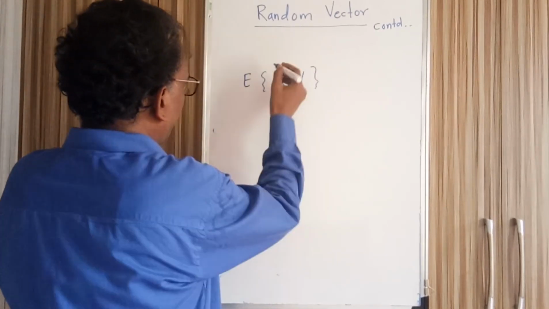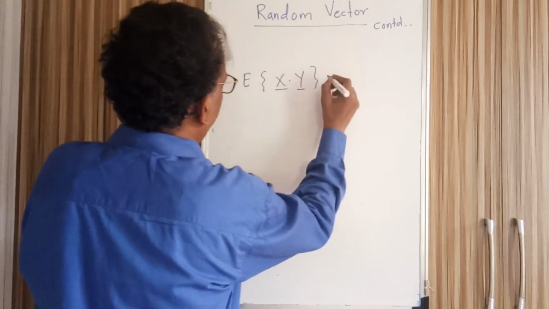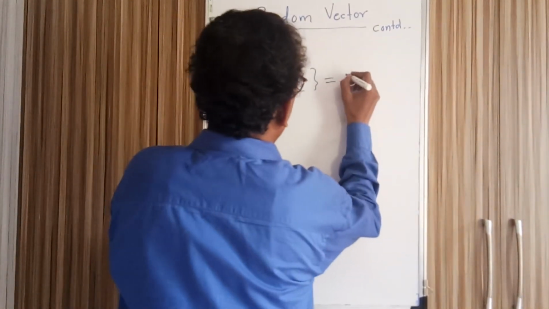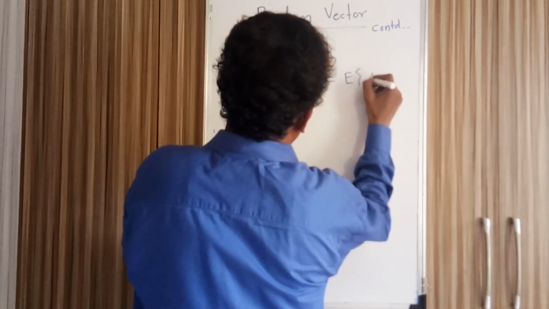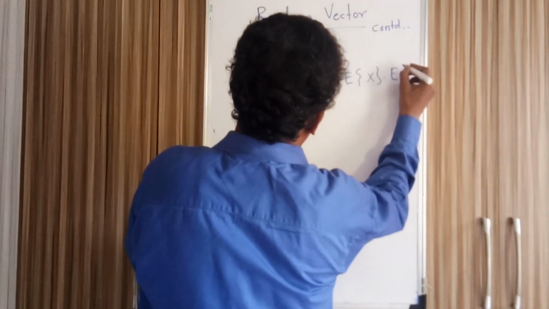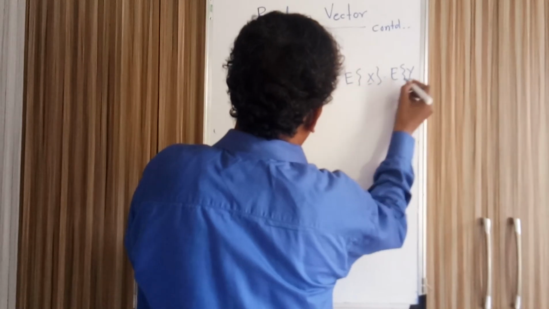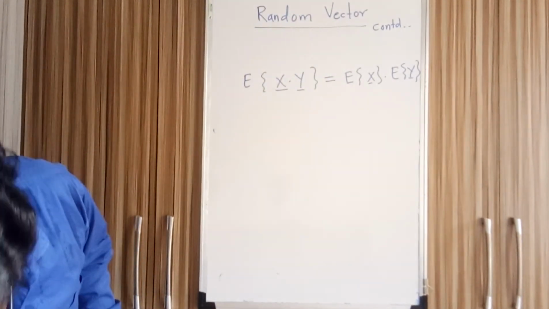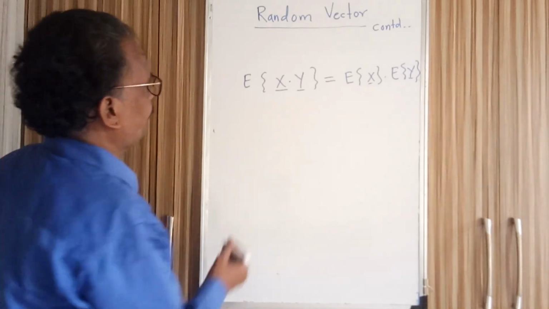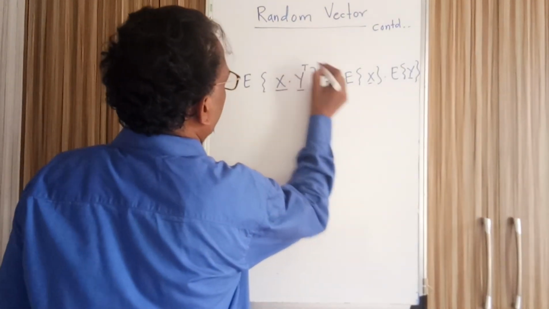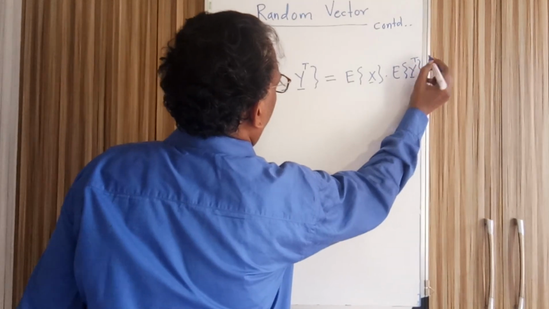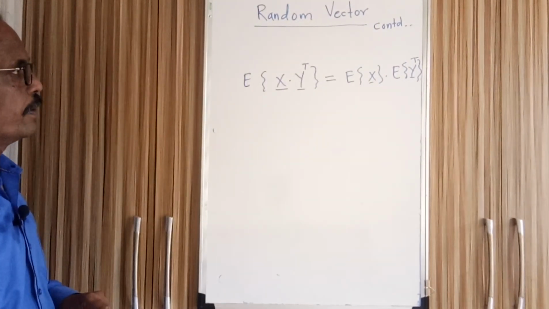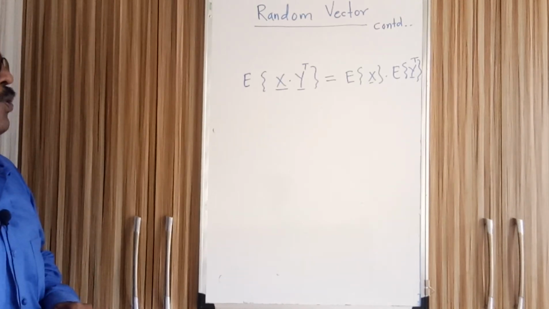Here, random vector x gets multiplied with random vector y. Since both are column vectors, one of the vectors must be transposed, a row vector.